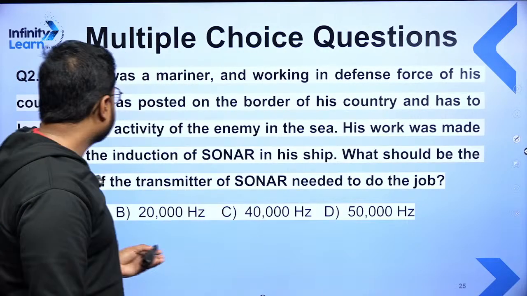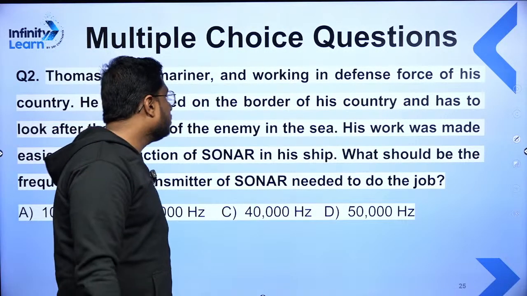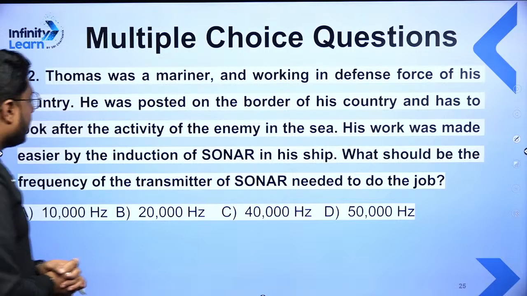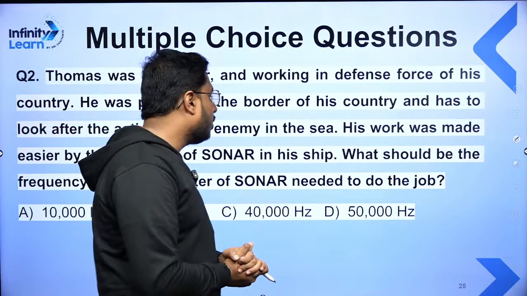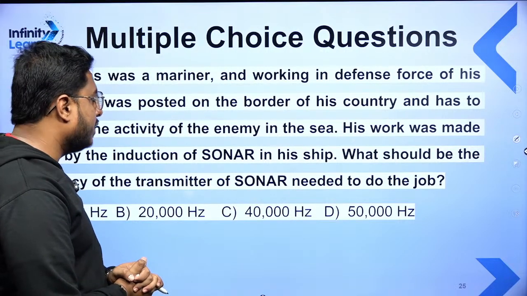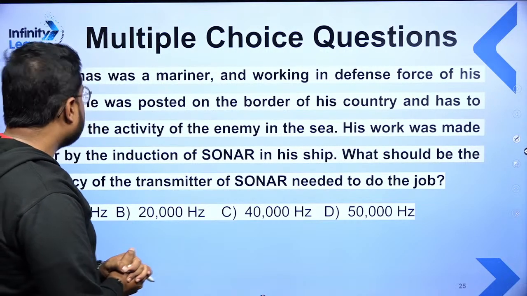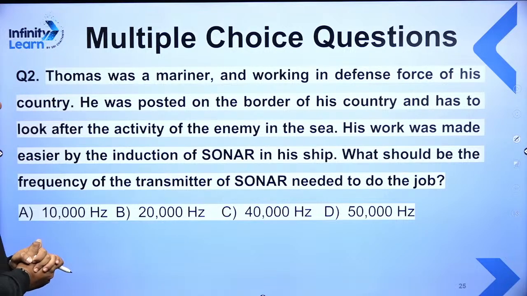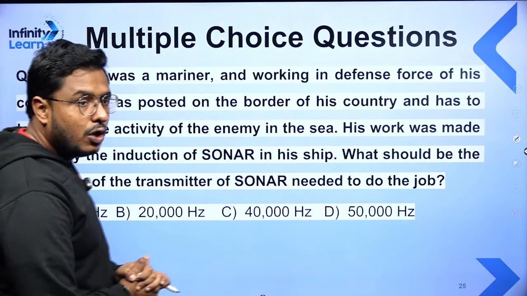Next question here. Thomas was a mariner working in the defense forces of his country. He was posted on the border of his country and has to look after the activity of the enemy in the sea. His work was made easier by the induction of sonar in his ship. What should be the frequency of the transmitter of sonar needed to do this job? 10,000 Hertz, 20,000 Hertz, 40,000 Hertz, or 50,000 Hertz?